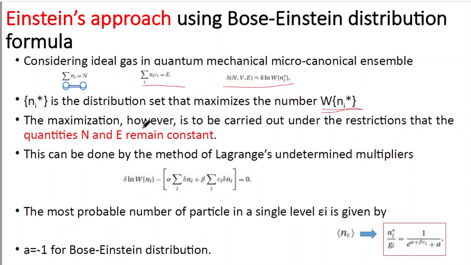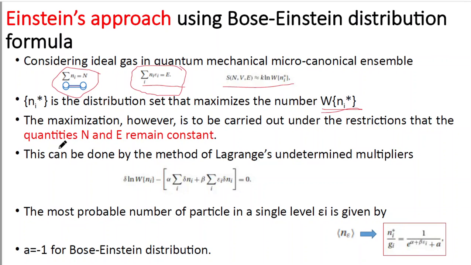The maximization, however, is to be carried out under the restriction that the quantities capital N and E remain constant, where the expression of capital N is given by this one and the expression for capital E is given by this one.